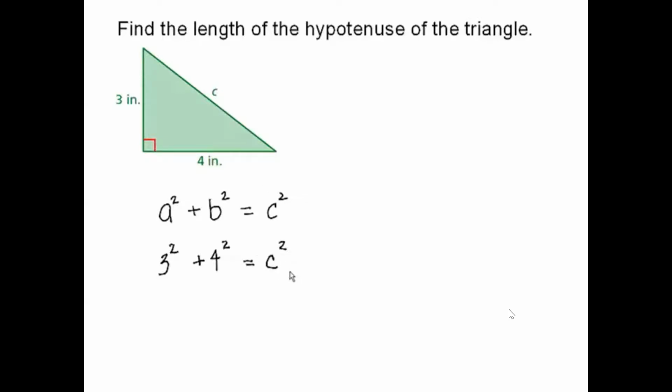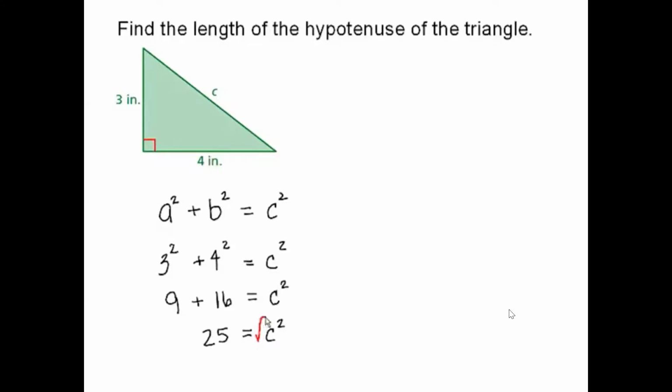So now let's begin to simplify. 3 squared is 3 times 3, which is 9, plus 4 squared, 4 times 4, is 16, and that's equal to C squared. 9 plus 16 is 25, and that's equal to C squared. Now, to get C by itself, we take the square root of each side.